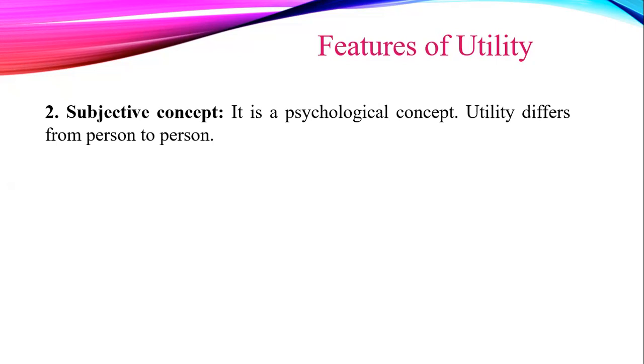For example, meat has utility to non-vegetarians, but not to pure vegetarians. Books have no utility for an illiterate man. A stethoscope has utility to a doctor, but not to a layman. Tea gives utility only to the person who prefers tea and not to the person who likes to drink coffee.